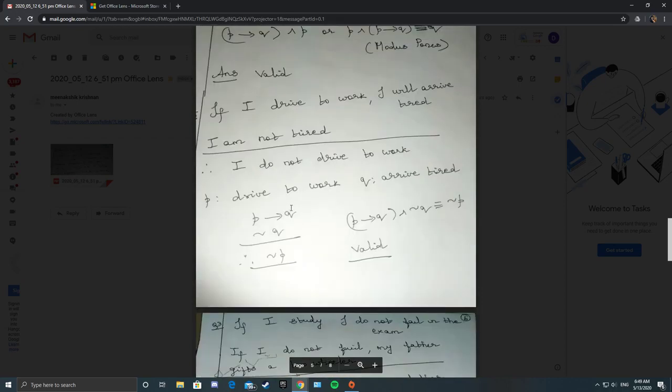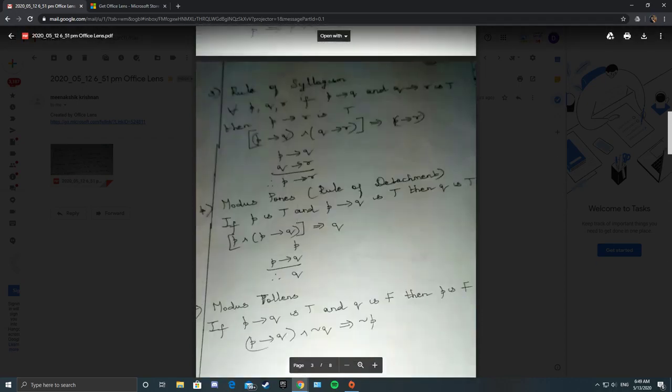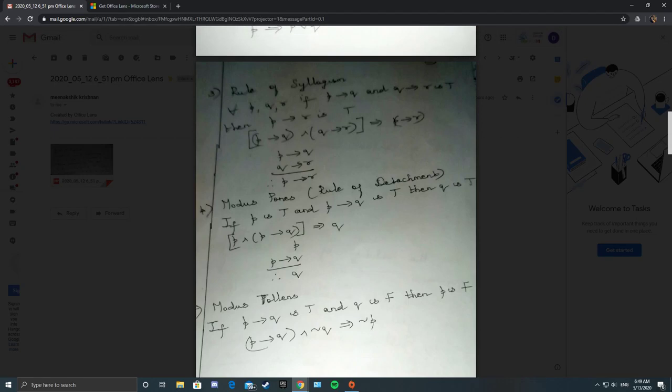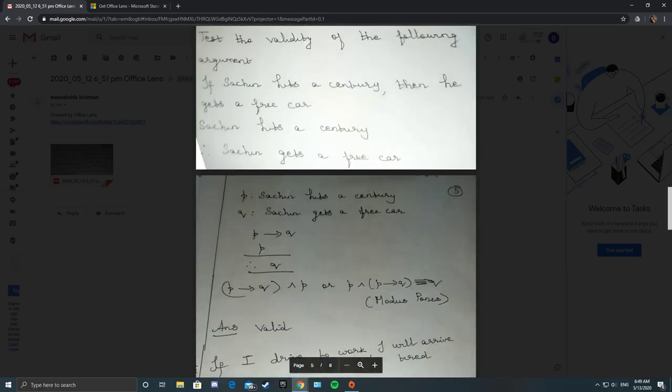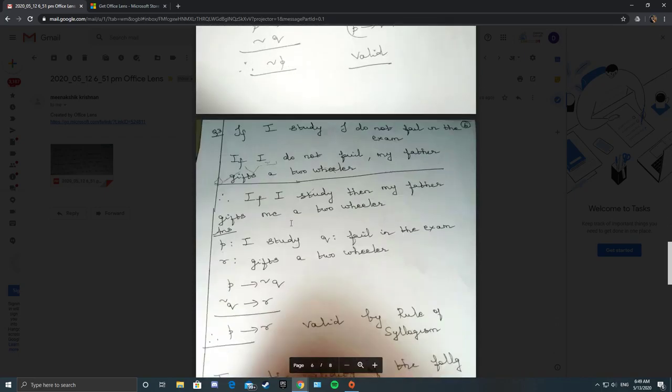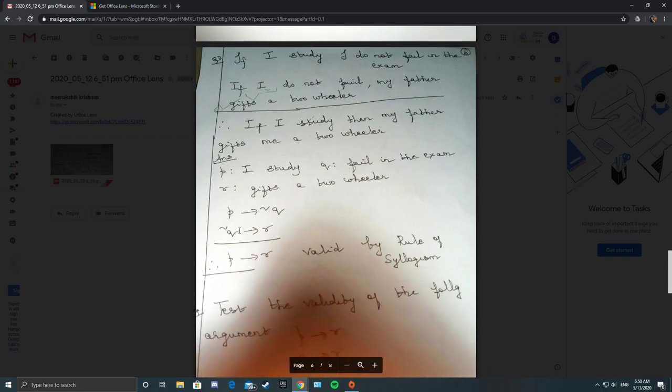Whenever you have conditionals, you have three rules: syllogism, modus ponens, modus tollens. Two conditionals means only syllogism, only one rule. So it is of the form P conditional Q, Q conditional R, therefore P conditional R. So here you have P conditional negation Q, negation Q conditional R, therefore P conditional R. So it is a valid argument by syllogism.